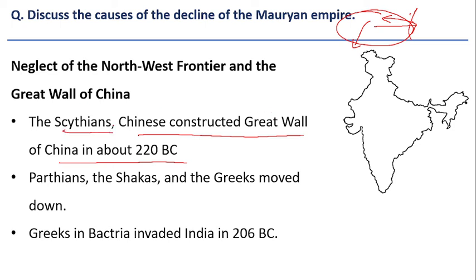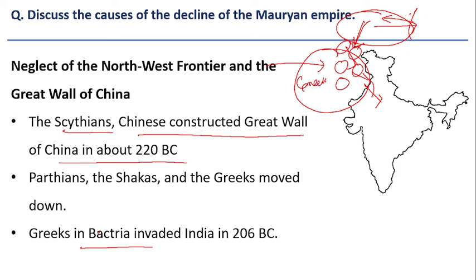When the Scythians pushed down, the Greeks, Parthians and Shakas who were in this location were pushed further, and now they entered the mainland. Greeks were settled in the Bactria region. After Alexander the Great, many Greek kingdoms emerged, mainly located in the Afghanistan area, and Chandragupta Maurya conquered some of these territories from the Greeks and integrated them with the Mauryan Empire.